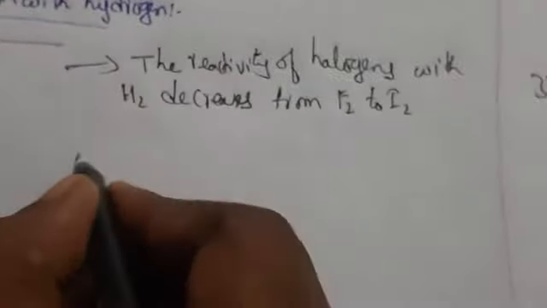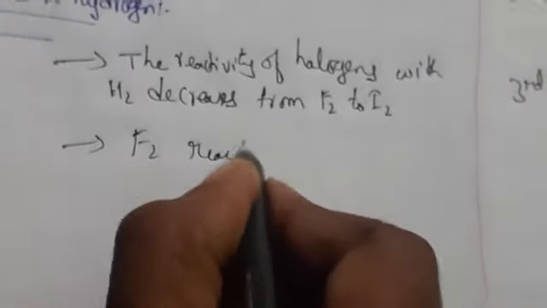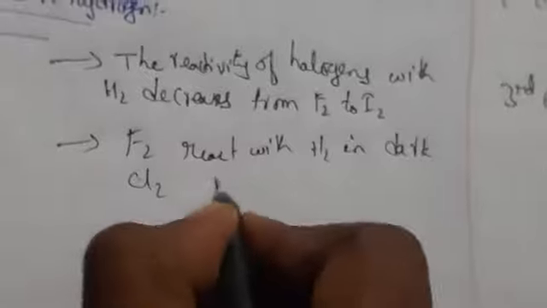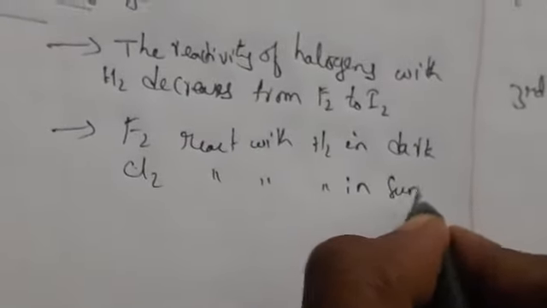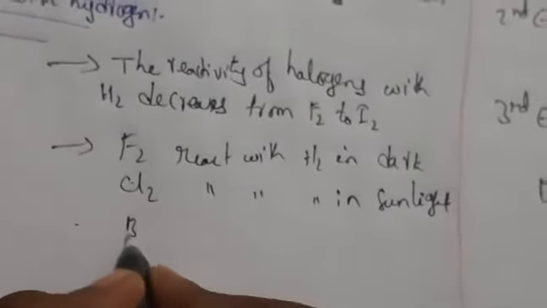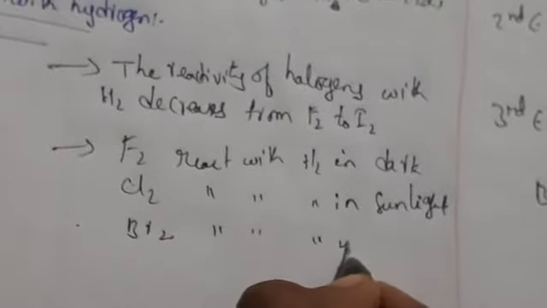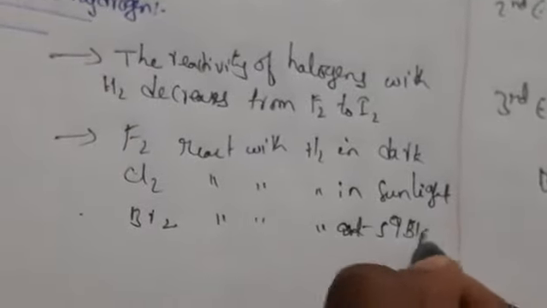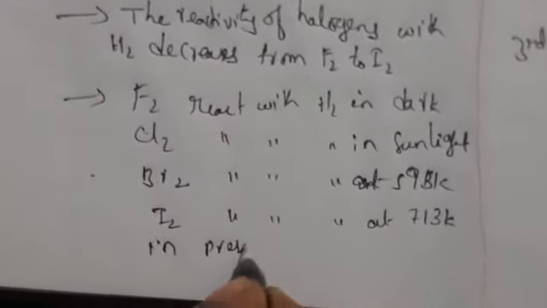So how do they react? F2 reacts with H2 in the dark, Cl2 reacts with H2 in sunlight, Br2 reacts with H2 at 593 Kelvin, and I2 reacts with H2 at 713 Kelvin in the presence of platinum catalyst, which is a reversible reaction.